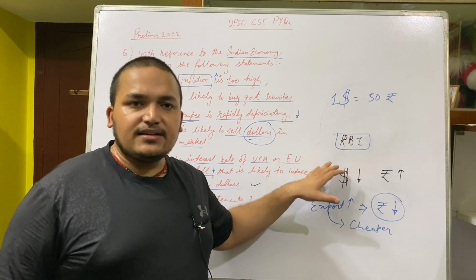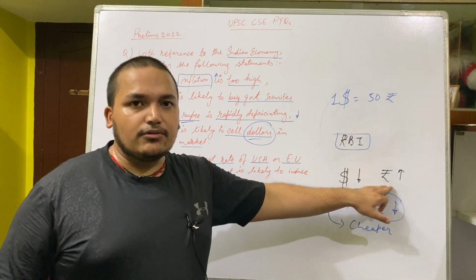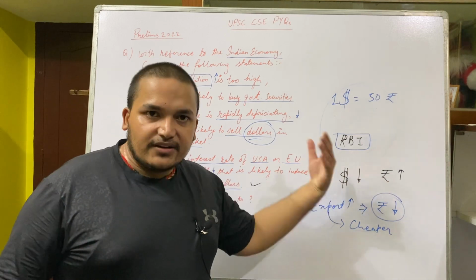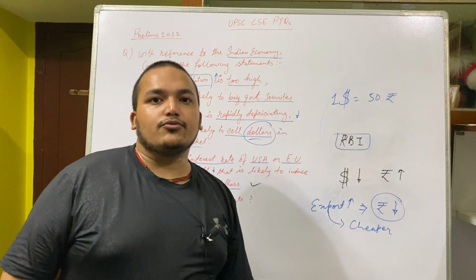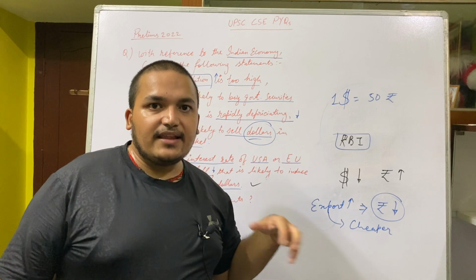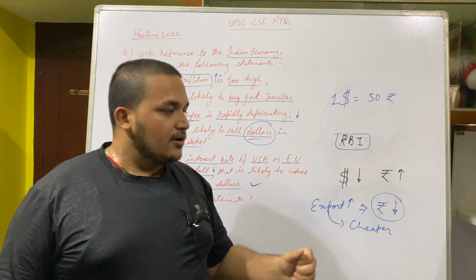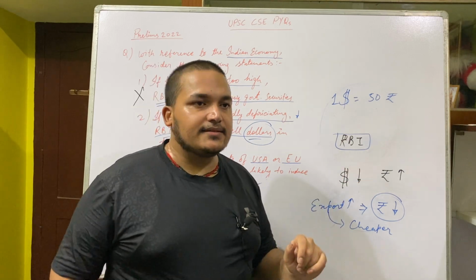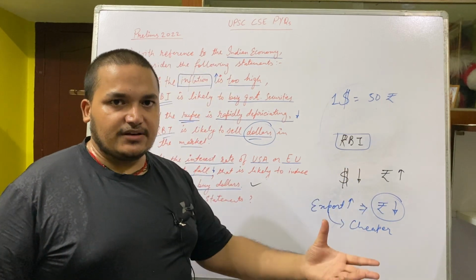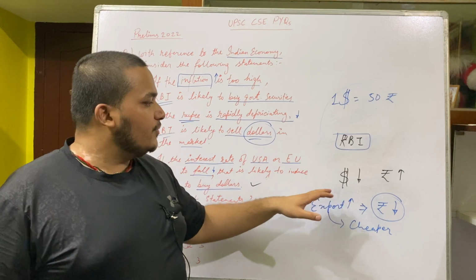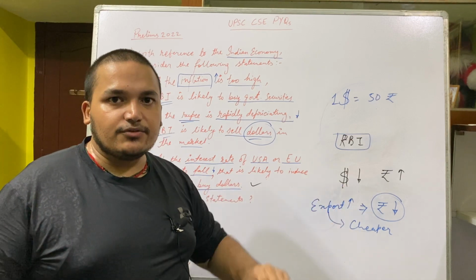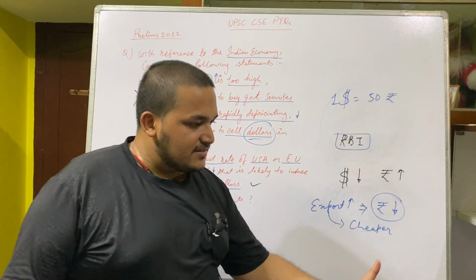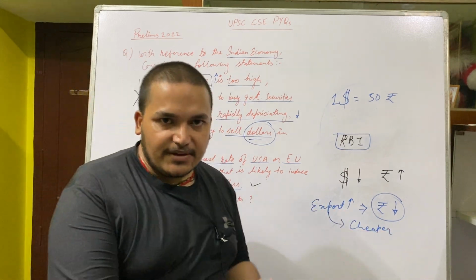So if the currency is going down, if the rupee is going down, it is not a thing of concern. It should not go like Venezuela, where the currency has dipped too much. It should go down moderately. It is like giving a discount, like big billion days. The Government of India wants to give a discount to other countries: buy our products at a cheap rate. It is naturally going down because of the monetary policy of USA. USA, to control its inflation, wants its dollar back in the market, like the RBI was doing here.